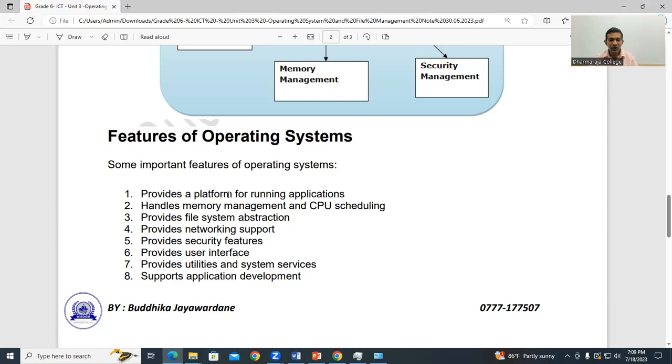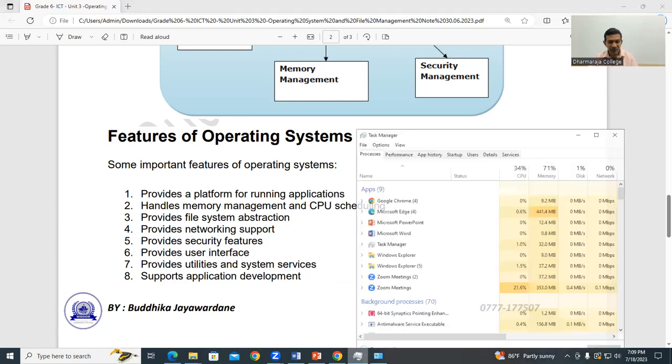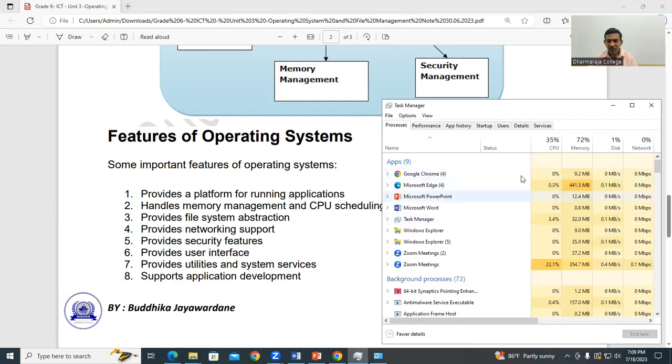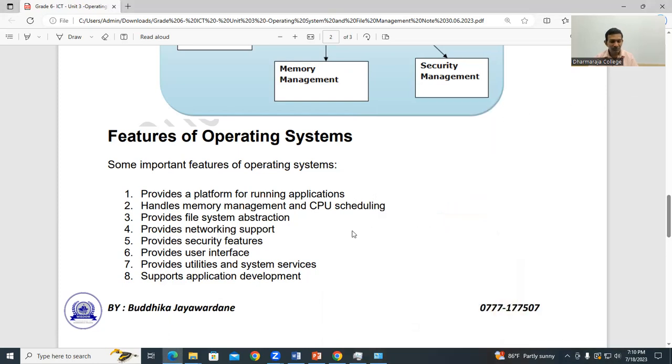So you cannot install any apps if you don't have what? An operating system. Right. Then it handles memory management and CPU scheduling. Those things are also done as a feature. Then the file system abstractions. Right? So also we can find out which files are available.